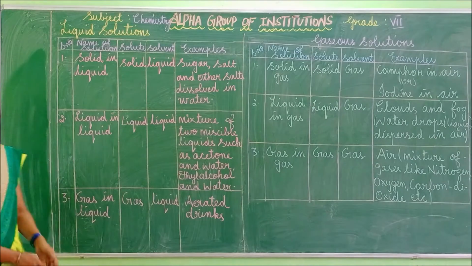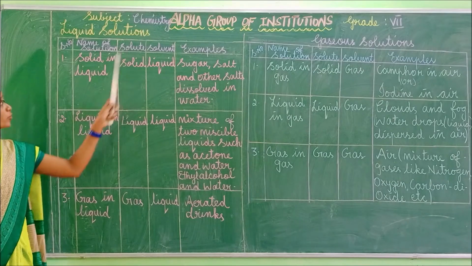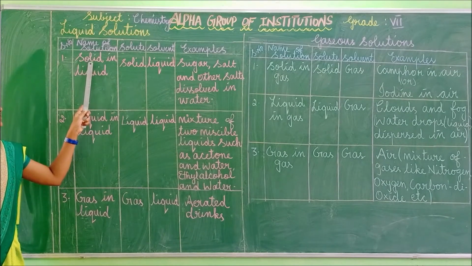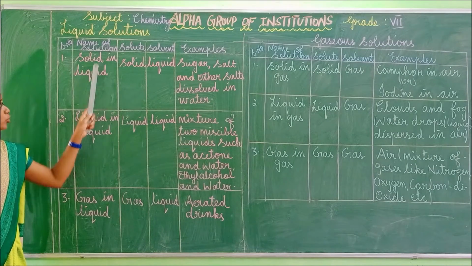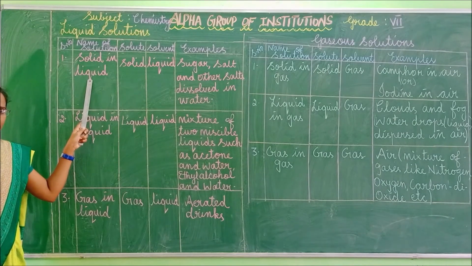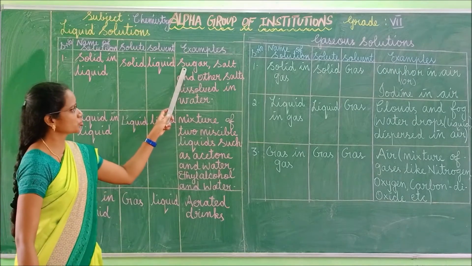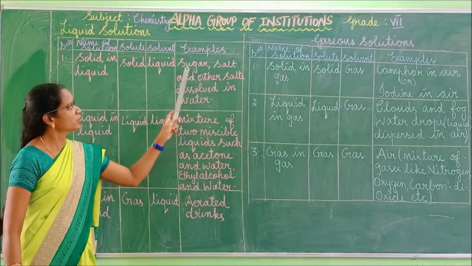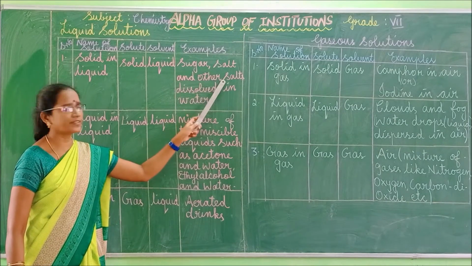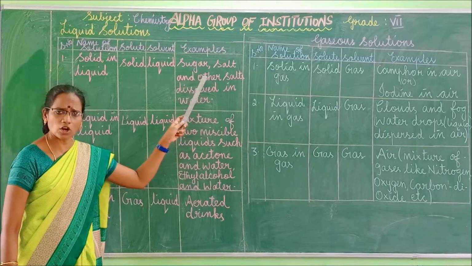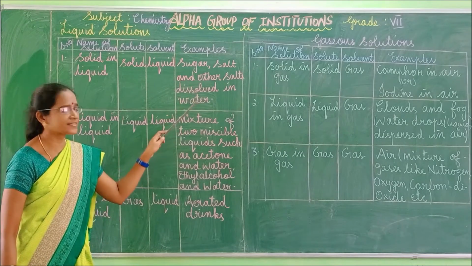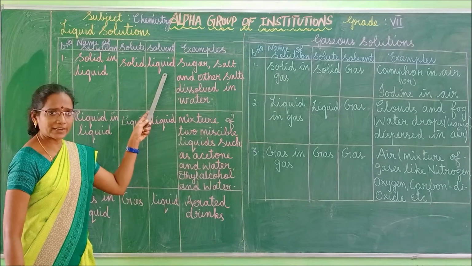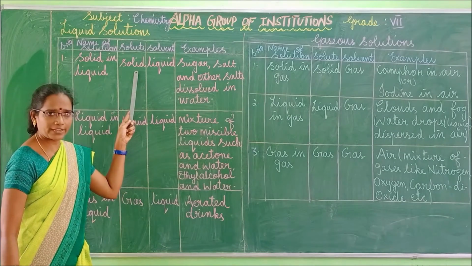Right, children. Next we can move to the liquid solutions. First one, solid in liquid. Here solid is the solute, whereas liquid is the solvent. Examples: sugar, salt, and so on dissolved in water. Whether it is sugar or salt, it is solid only, but it is dissolved in water. That's why here the solvent is liquid, whereas the solute is solid.